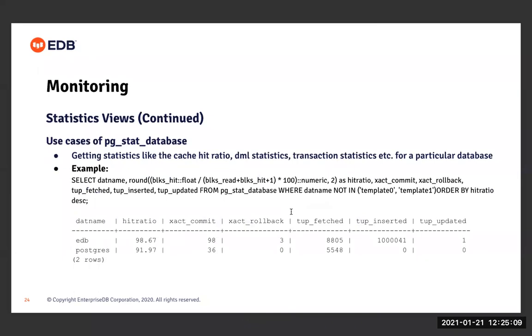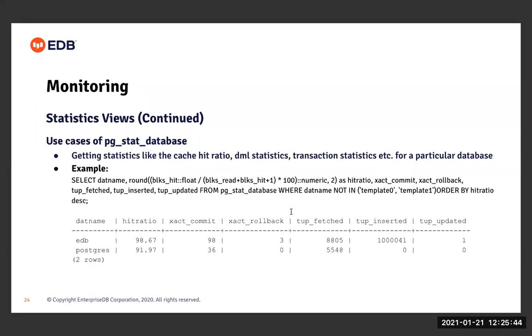Now let's talk about some use cases of the pg_stat_database view. The first use case is getting statistics like the cache hit ratio, DML statistics, transaction statistics, etc. for a particular database. As an example, here is a query that I have written, which queries the pg_stat_database view to see the statistics for each database in the system, but it doesn't check the statistics of databases like template0 and template1, which are normally not used by the user.